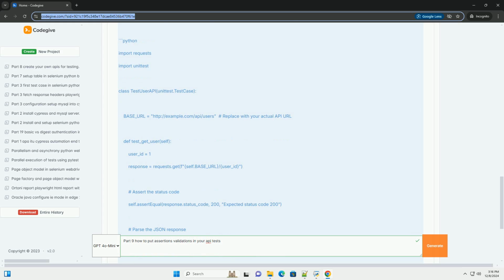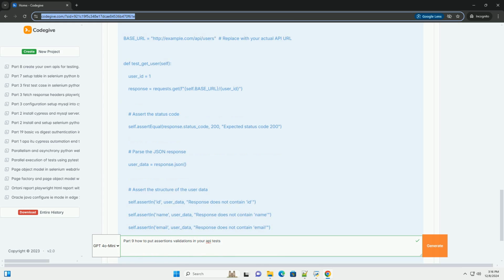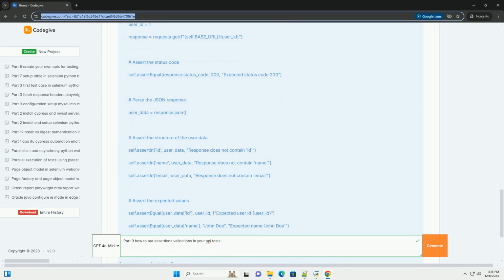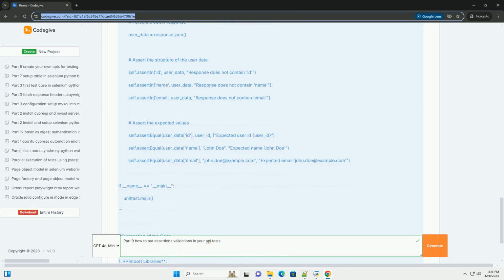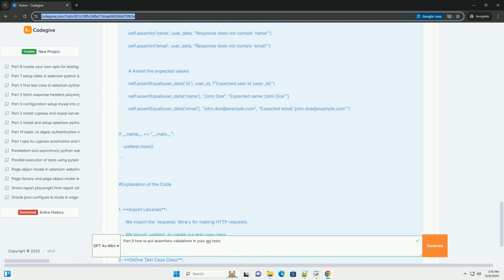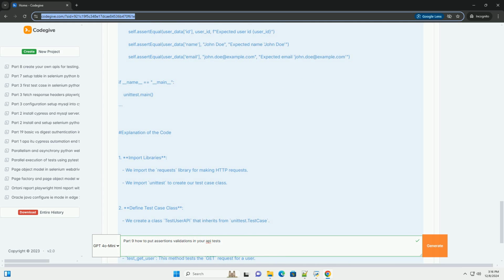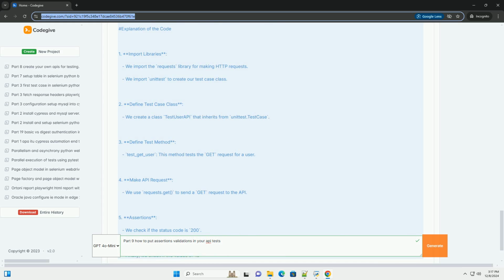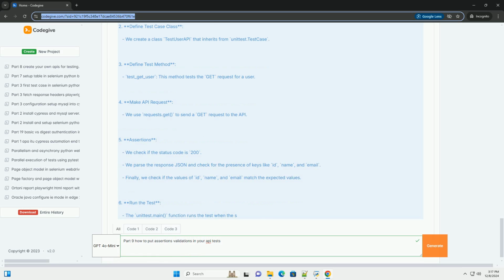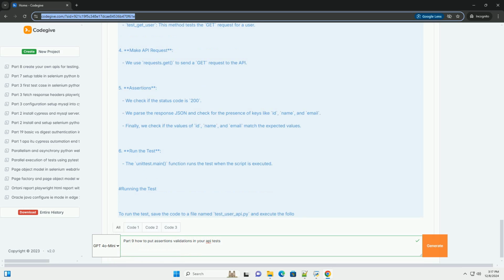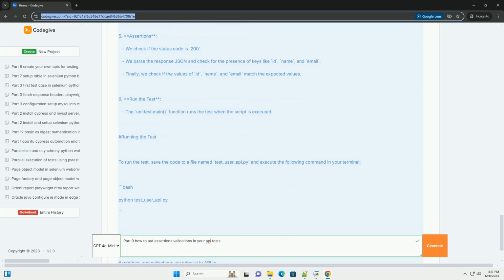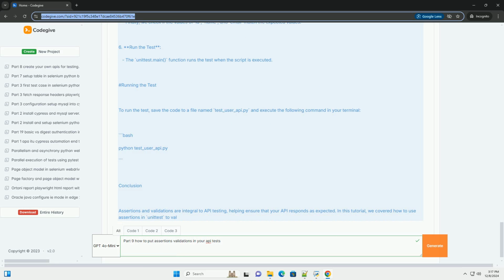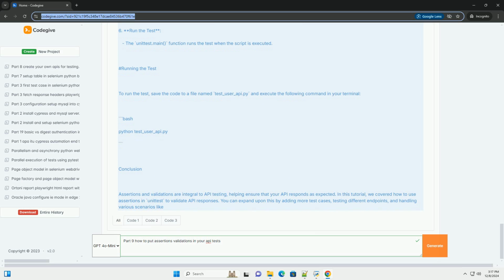Part 9, Adding Assertions and Validations in API Tests. Prerequisites. Ensure you have the following installed. Python 3.x. Requests library for making HTTP requests. Unittest framework, comes with Python. You can install the requests library if you haven't already. Bash. pip install requests.